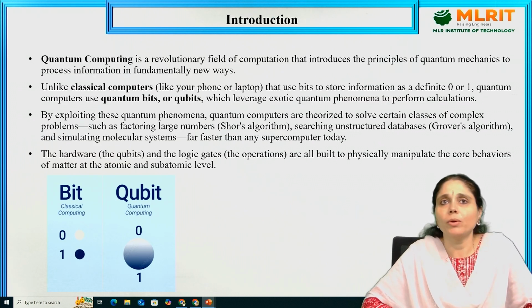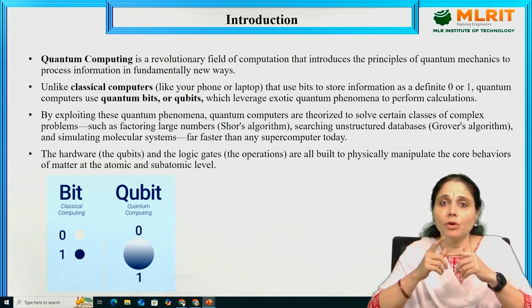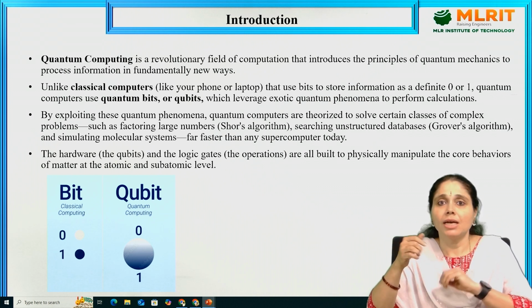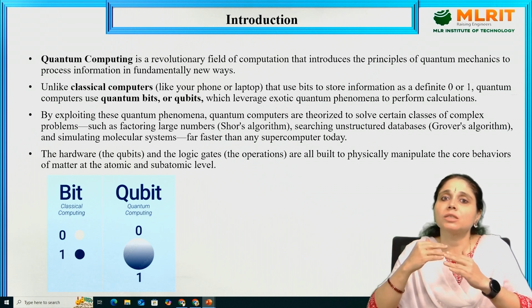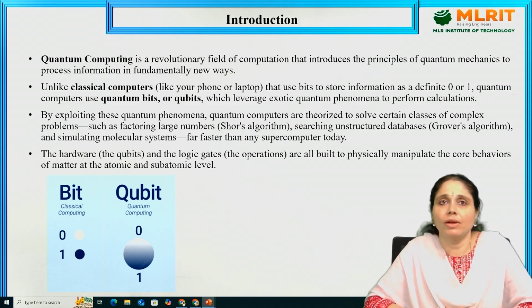Quantum computing is a revolutionary field of quantum computation that introduces the principles of quantum mechanics. Quantum computation means quantum mechanics is involved in it, right? It processes information in fundamentally different ways. Unlike classical computers, what is a classical computer? A classical computer uses bits, binary bits, basically zeros and ones. Likewise, a quantum computer has qubits. Okay, let us dwell into that.